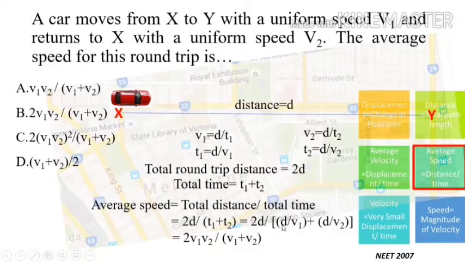So 2d divided by d divided by v1 plus d divided by v2. If you solve this, you will get 2v1 v2 divided by v1 plus v2. This answer is given in option B. So B is the correct answer.